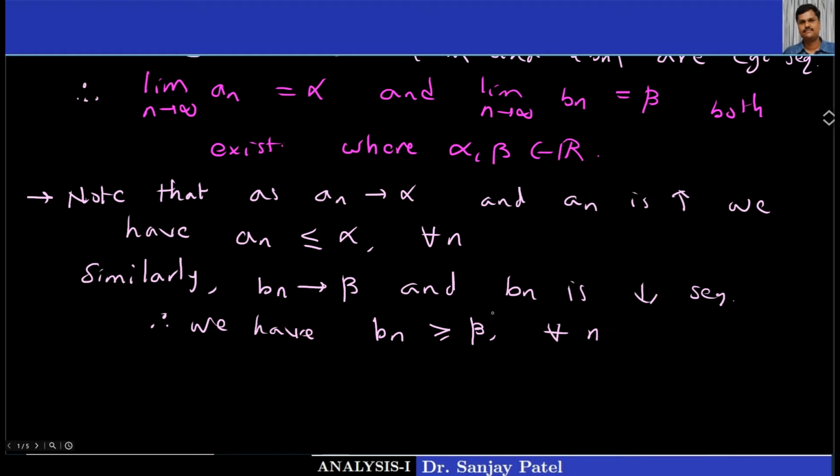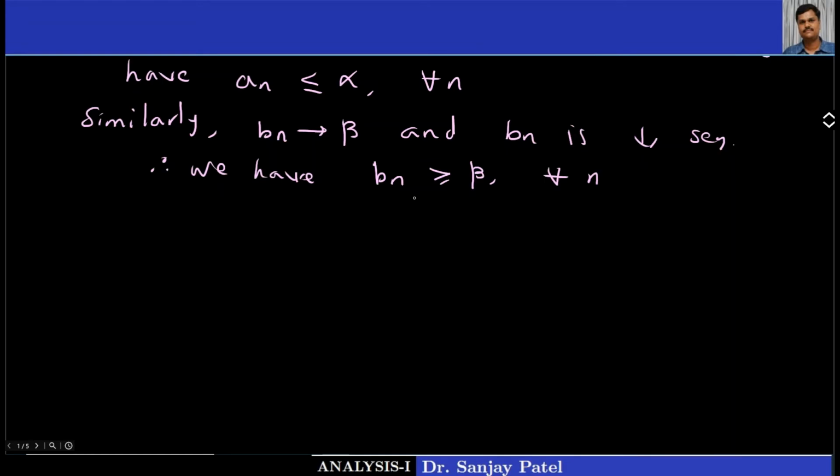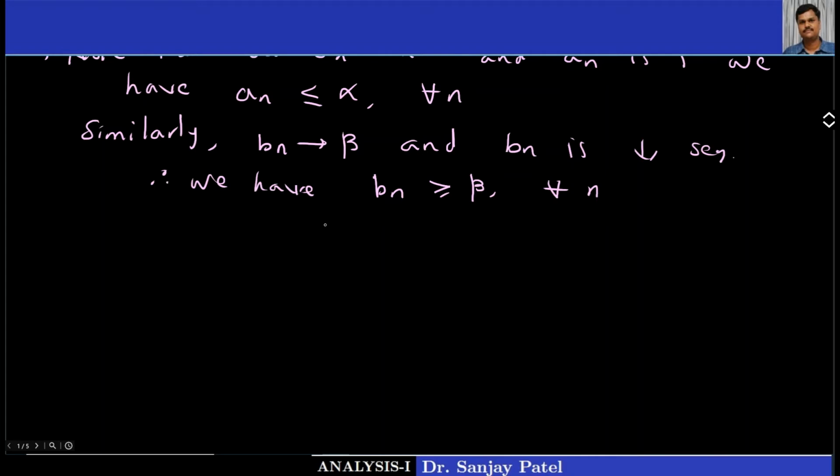Now let me write this way. an is less than or equal to alpha, and what is the relation between alpha and beta? How can we get the relation between alpha and beta? For the nth interval we have an always less than or equal to bn for every n.